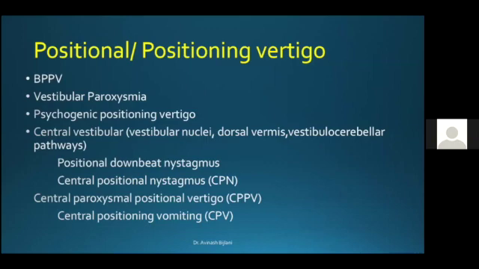I will differentiate between positioning and positional vertigo when I come to the physical examination part. So the most common cause by and large is BPPV. Vestibular paroxysmia, although a very rare cause, should come to mind. Then you have psychogenic positioning vertigo, and then the central causes of positional vertigo, where the deficit may lie in the vestibular nuclei, dorsal vermis, or the vestibular cerebellar pathways. In this category, you have positional downbeat nystagmus, central positional nystagmus, central paroxysmal positional vertigo, and central positioning vomiting.